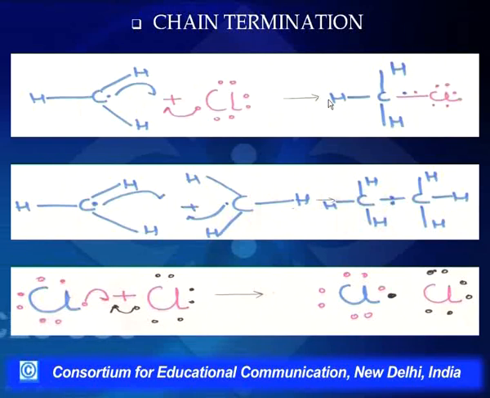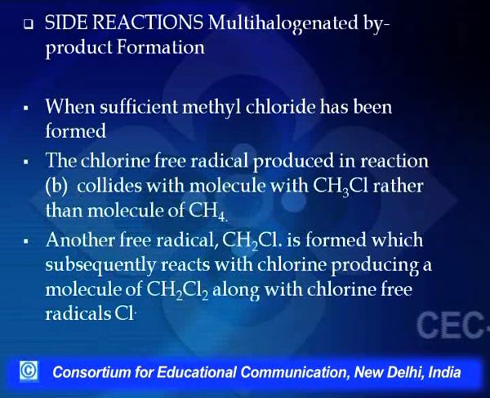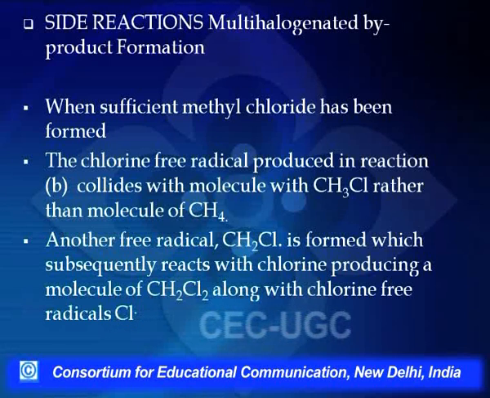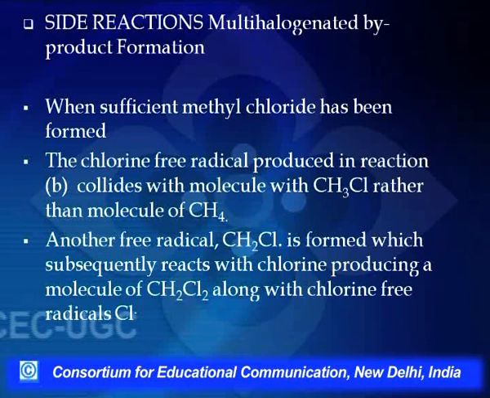Not only this, we can have a number of multiple reactions also. Initially there will be a reaction between chlorine free radical and methane, and we will have enough methyl chloride formed.